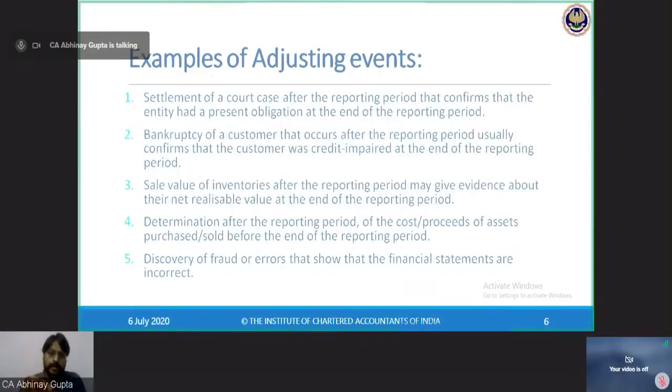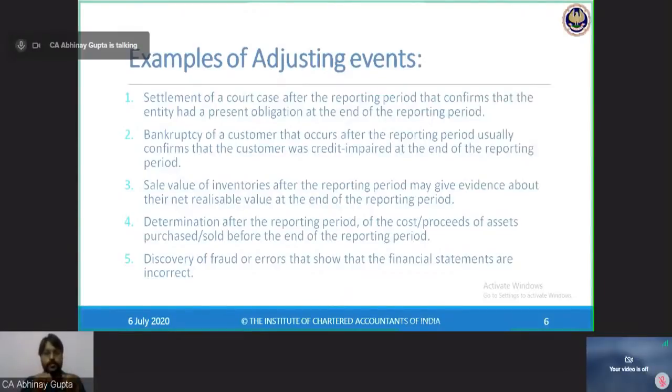Now, this is an adjusting event because I was very much aware that this decision has to come. But the only thing is I was not aware about the timing when it comes. So it has come, so I need to take it into account in my books of accounts, or I need to adjust my books of accounts.